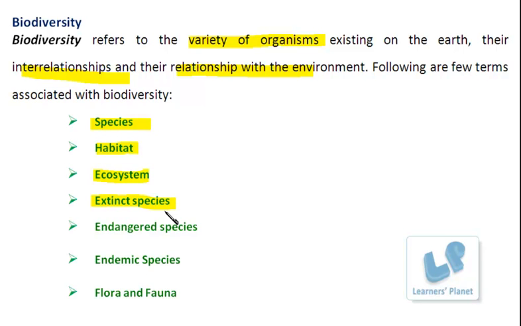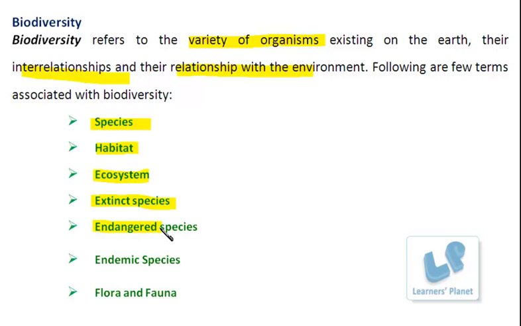So basically, an extinct species means the particular group of organisms which existed in the past, which is no more present now, right? That means it has been eliminated from our environment. And of course, for this elimination, many different factors are responsible. Fine. So the next one is the endangered species.